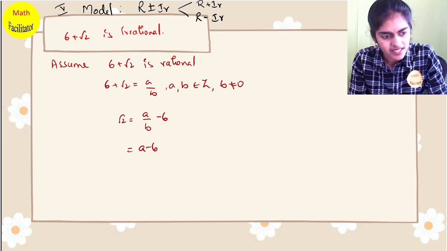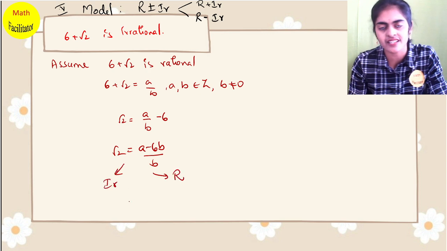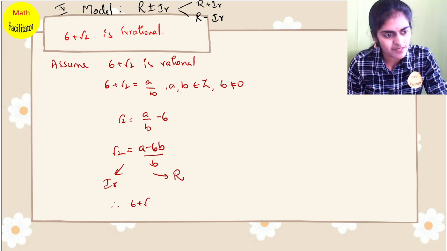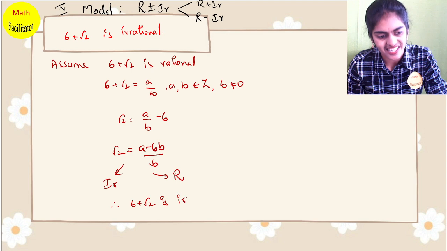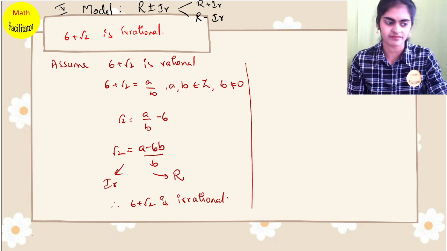Now I can take LCM. So very clearly this is rational, this is irrational. Rational equal to irrational can never happen. So therefore 6 plus root 2 is irrational. Is it very simple? Right? So shall we take one more example here? One more.